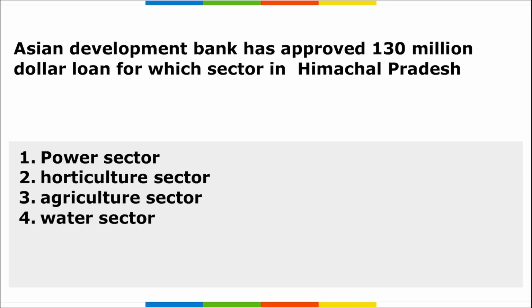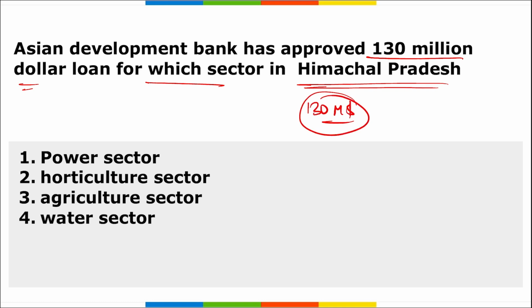Next, Asian Development Bank has approved a $130 million loan for which sector in Himachal Pradesh? So remember, Asian Development Bank has approved a $130 million loan for the horticulture sector in Himachal Pradesh. What is horticulture? Horticulture is related to the practice of growing flowers, fruits and vegetables. So remember, the loan is for the horticulture sector.